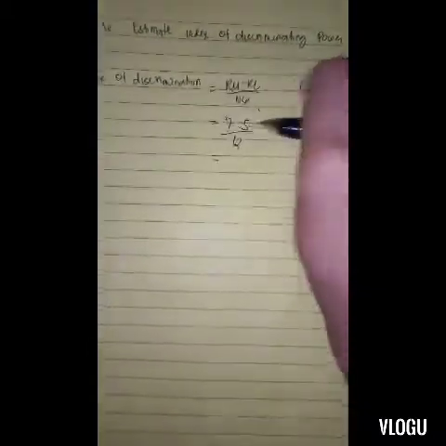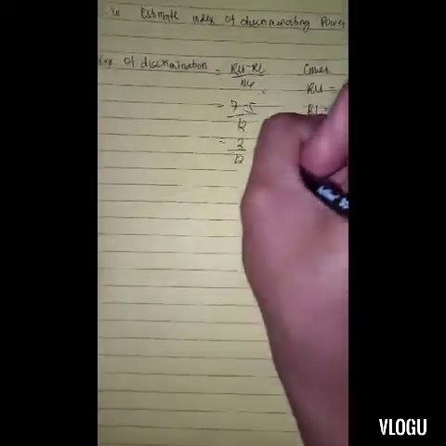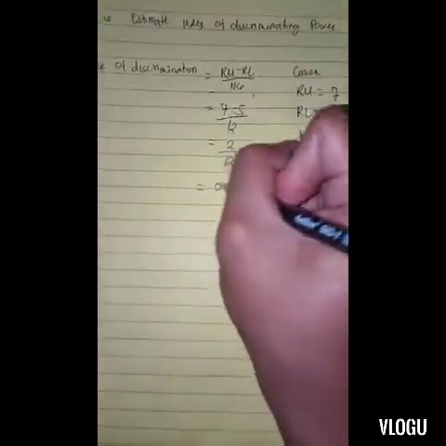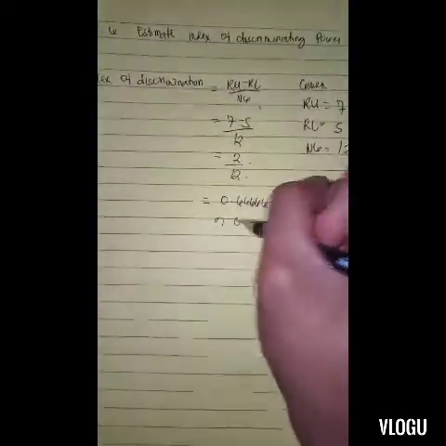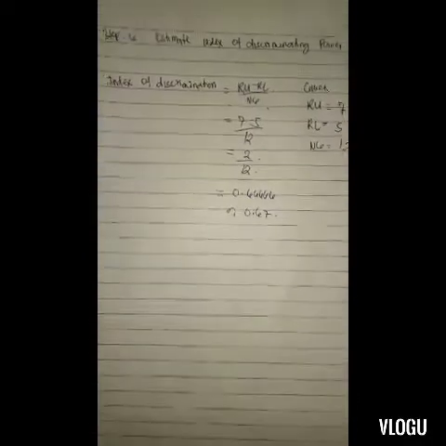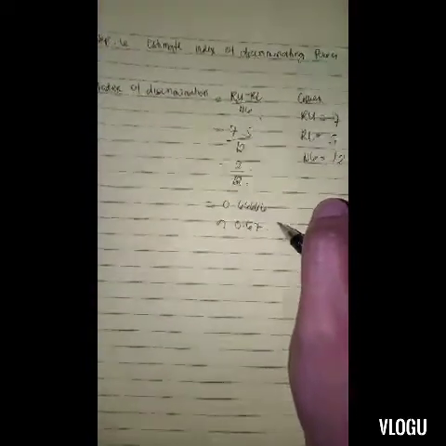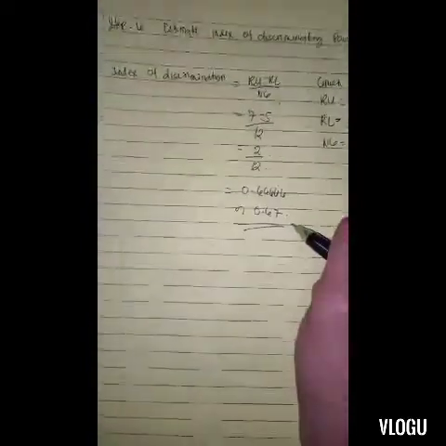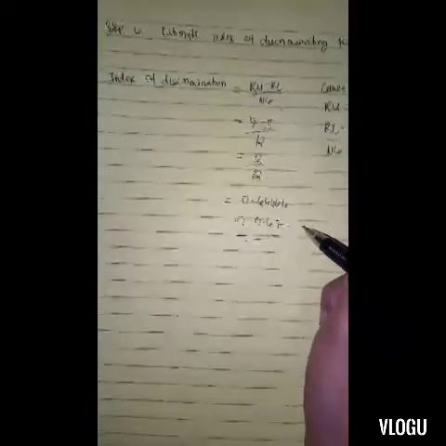So 7 minus 5 is 2 divided by 12. 2 divided by 12 is equal to 0.6666, or 0.7. So the index of discriminating power of item number 15 obtained 0.67, which means the item number 15 must be retained.